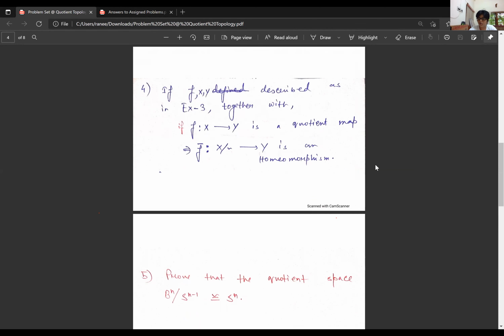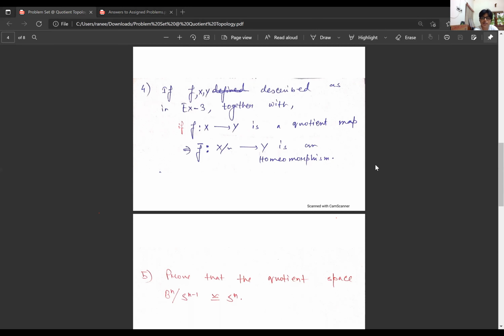So homeomorphism means, first of all, this should be a bijection. And since f is a quotient map, we know that f bar is surjective because f is surjective. And the map f bar is injective since we are quotienting through all those points where their images are the same.